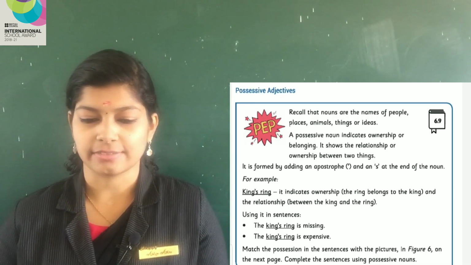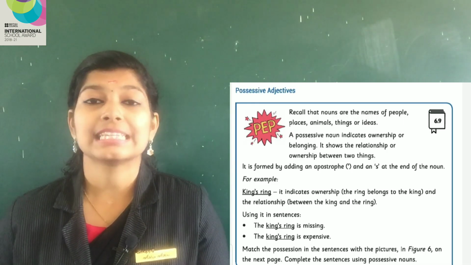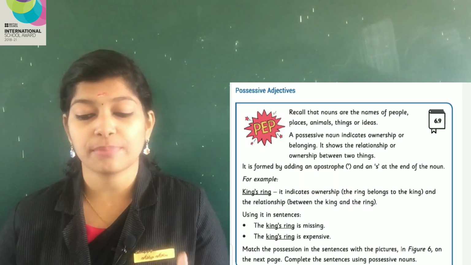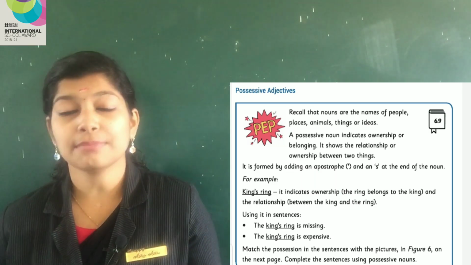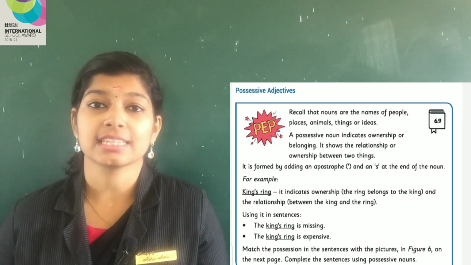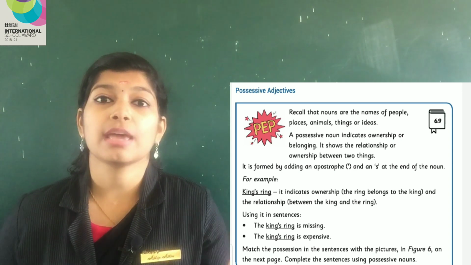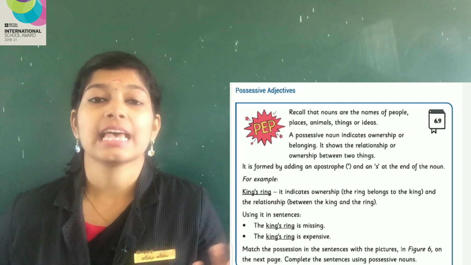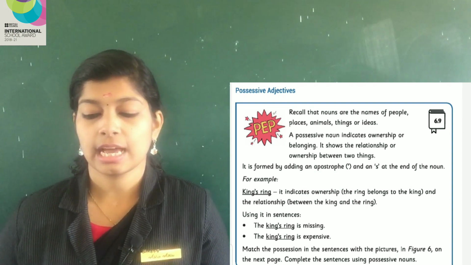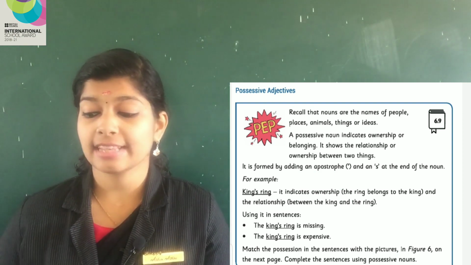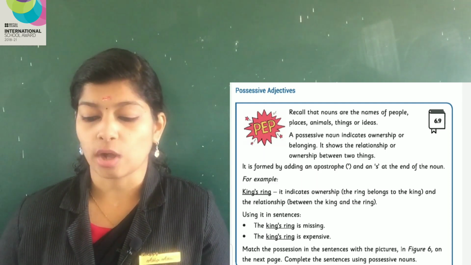Possessive adjectives. Recall that nouns are the names of people, places, animals, things or ideas. We have learned it many times, right? Nouns may be name of a person, place, animals or objects. A possessive noun indicates ownership or belonging.